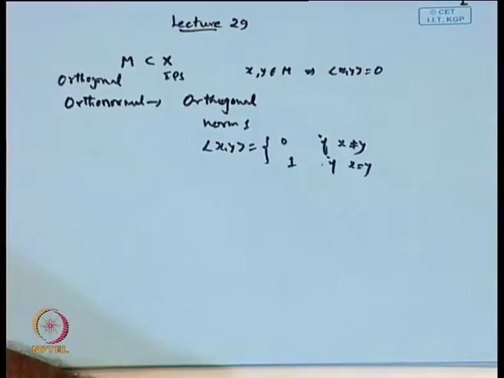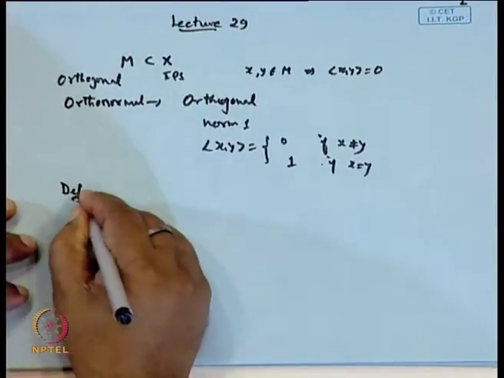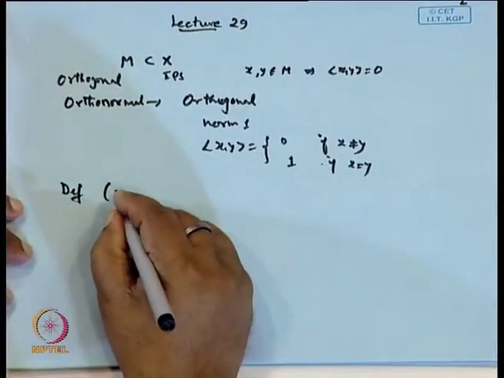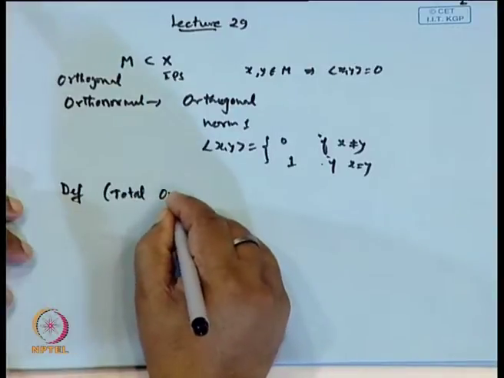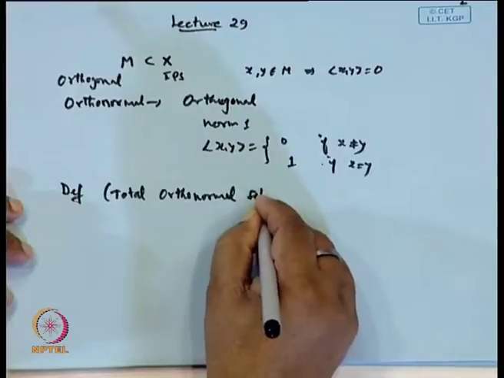A total orthonormal set is defined from a total set, or fundamental set.